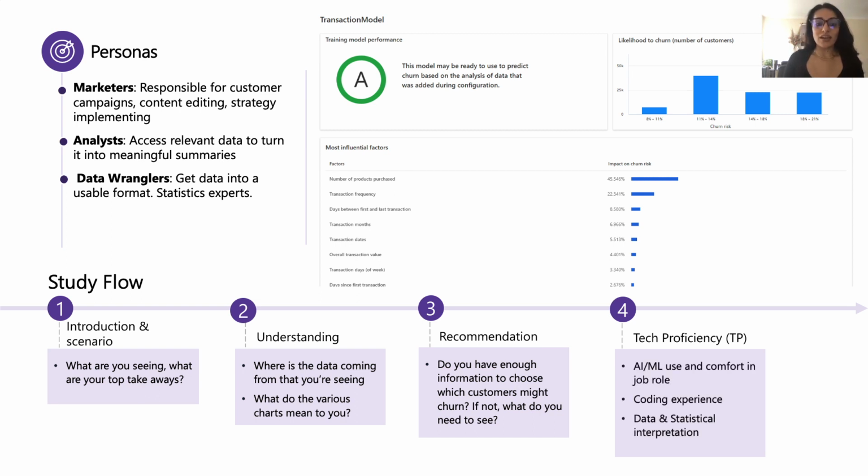Lastly, we gained an understanding of our specific participants' tech proficiency. We asked them questions about their personal AI and machine learning use and comfort in their job. We asked them about their coding experience and their experiences with data and statistical interpretation.